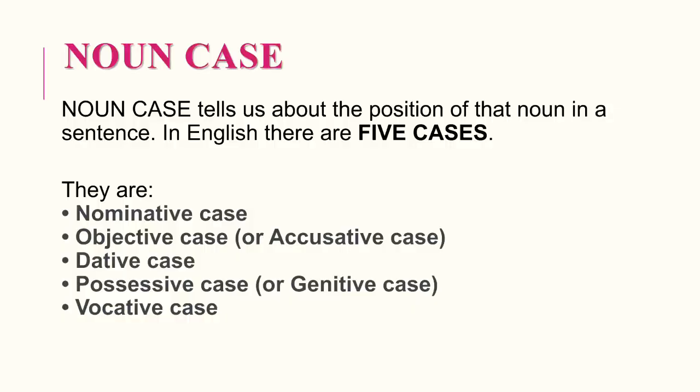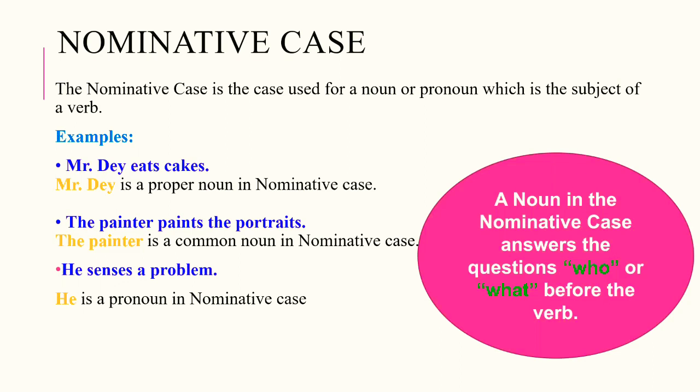Next, noun case. Noun case tells us about the position of that noun in a sentence. In English, there are 5 cases: nominative case, objective case, dative case, possessive case, and vocative case.